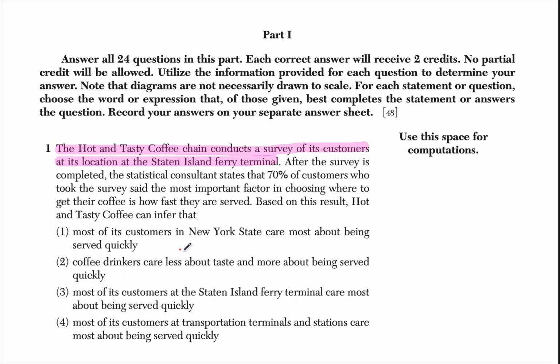So they really can't make any inferences about what's happening in New York State, coffee drinkers in general, or even other transportation terminals. They can only talk about what the customers at that specific Staten Island Ferry Terminal cared about most, because that's the only place they surveyed. If they wanted to make broader assumptions, they'd have to have increased their survey to other places.